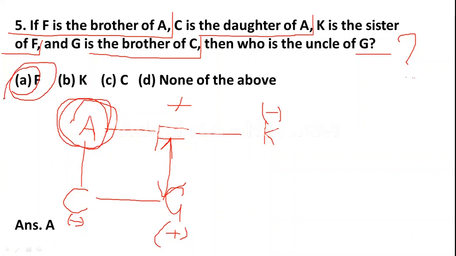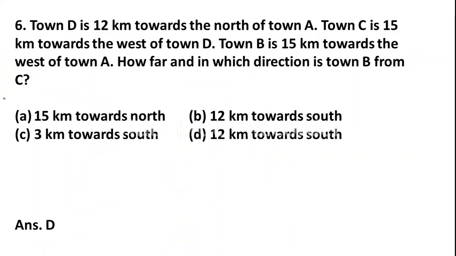Now let us go to the next question. Friends, town D is 12 km towards the north of town A. Town C is 15 km towards the west of town D. Town B is 15 km towards the west of town A. How far and in which direction is town B from C? Okay, let us see the answer.